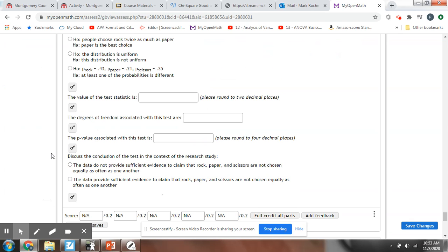So then it says, discuss the conclusion. The data does not provide sufficient evidence to claim that rock, paper, and scissors are not chosen equally. No, that's the opposite one. The data does show that they're not chosen equally. So there's your answer to that one.